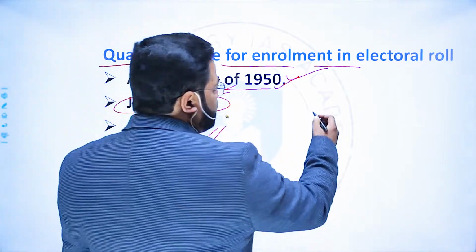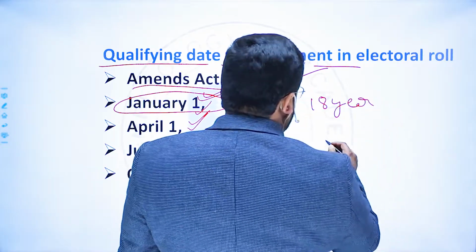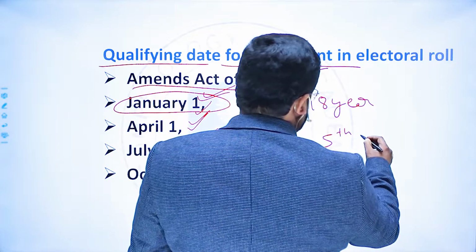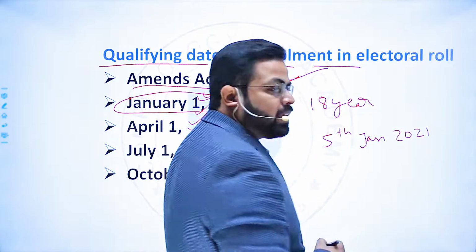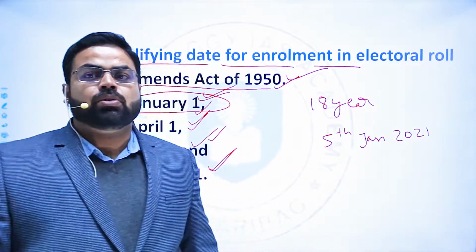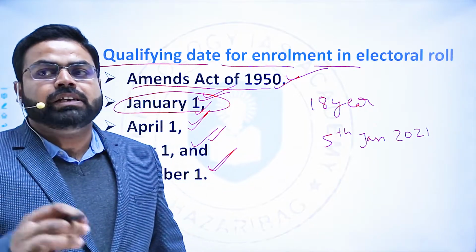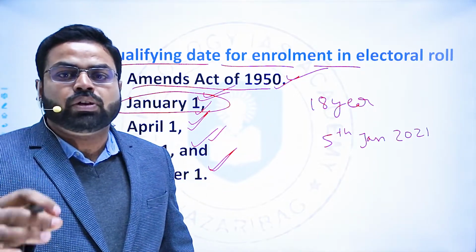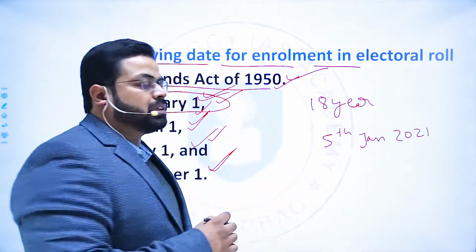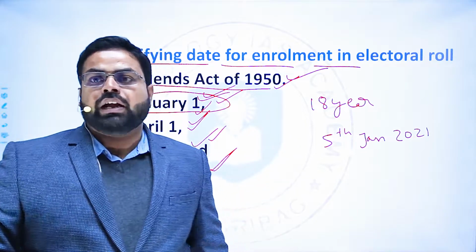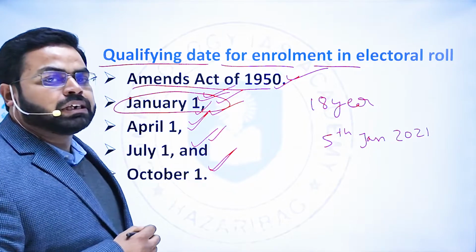So if a person is going to attain the age of 18 years on 5th of January 2021, then he will not be included in the electoral roll in that year in any constituency if the electoral rolls are going to be revised, because the cutoff date was 1st of January and not 5th of January, and on 1st of January he was not attaining the age of 18 years.